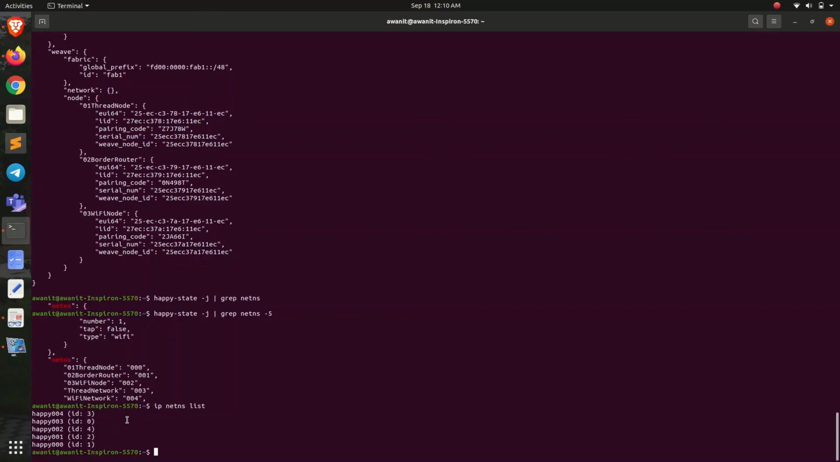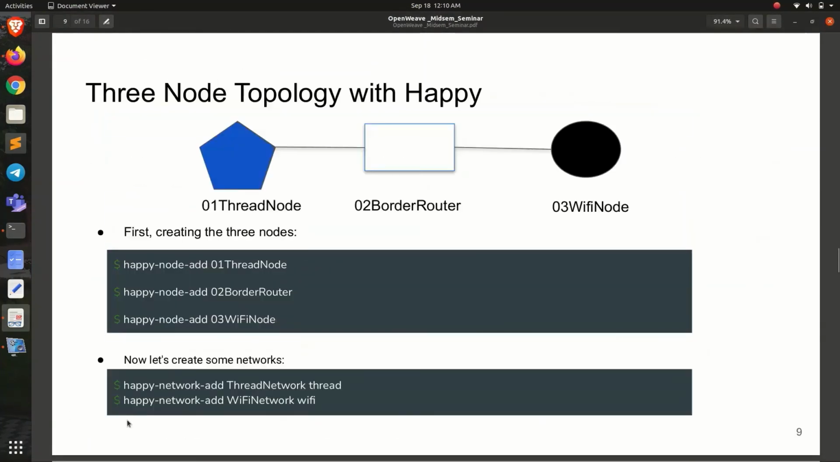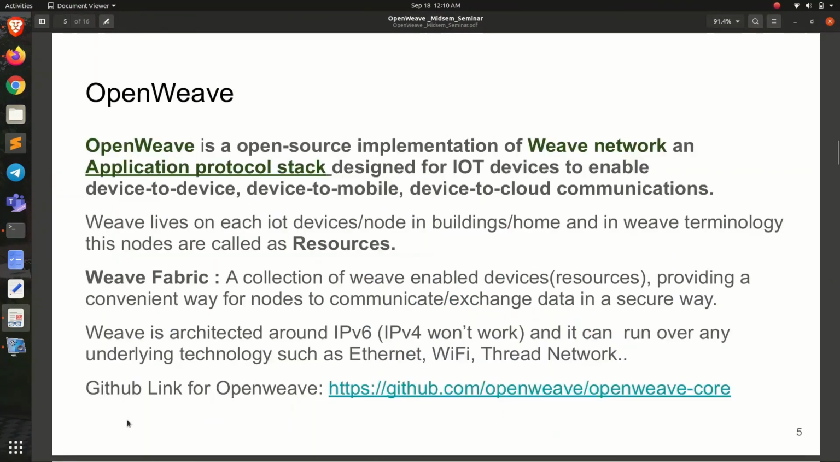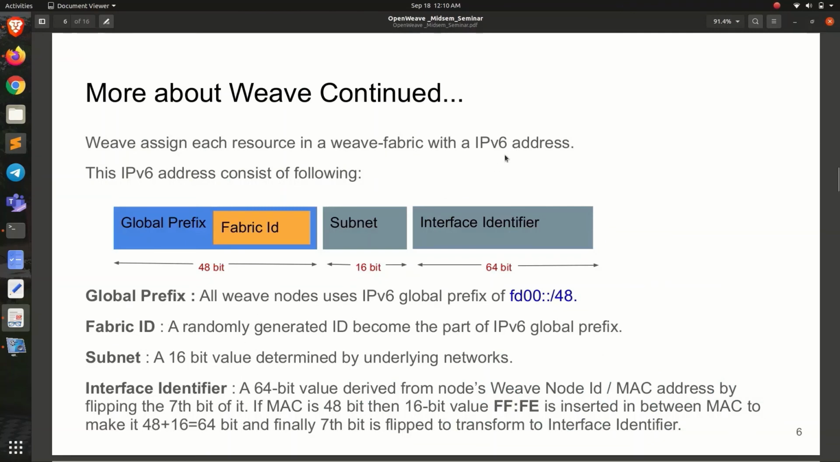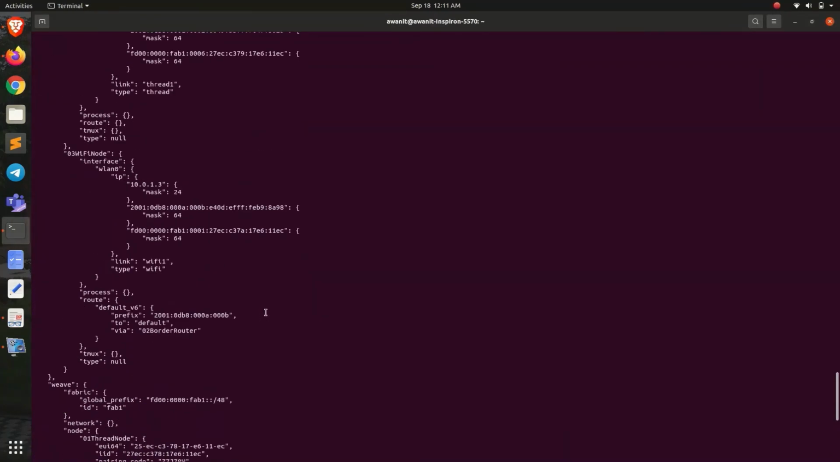So now let's discuss slide number 6. This is pretty easy. This IPv6 address is 128 bits. The 48 bits, as I already explained, are the global prefix, comprising FD00 and a fabric ID, that's FAB1, which we assigned. This is the subnet, a 16-bit value determined by the underlying network, whether it's a Wi-Fi or a thread network. And the interface identifier, this value is derived from this value.